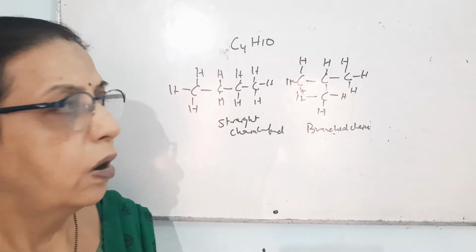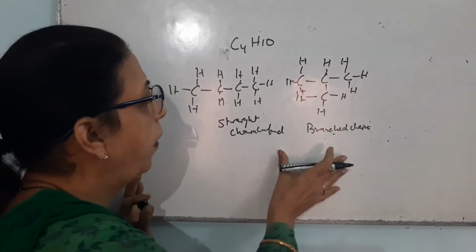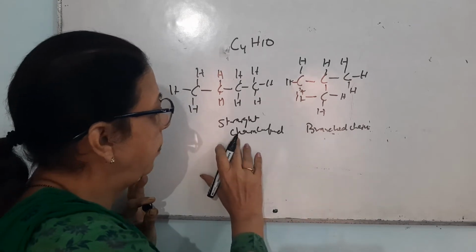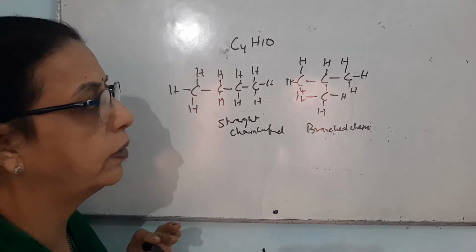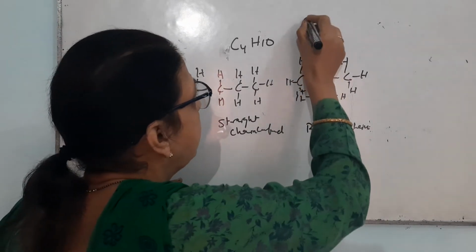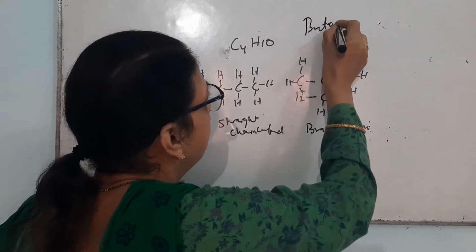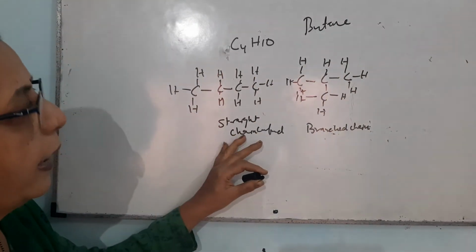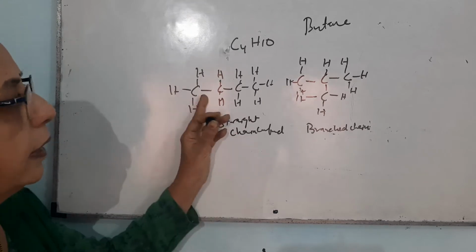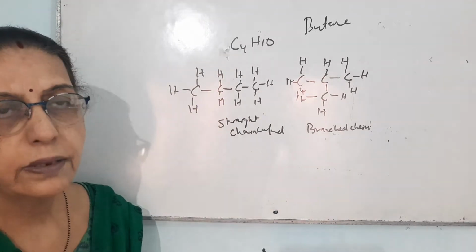Now, all the compounds which are found in branches, if they are compared with the straight chain compounds, have the same molecular formula. Take butane: the molecular formula in both the cases will be C4H10, but their structure is different.